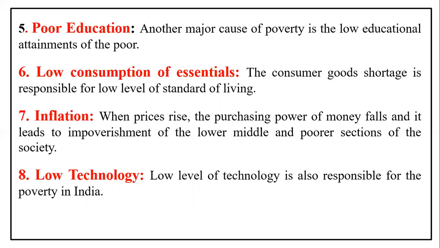Here there is a wide disparity in the consumption levels of the top rich and the bottom poor. The top rich people have the capacity to purchase whatever they want, and what about the poor section people? They are not in a position to consume the commodities. So try to remember the low level of consumption of essentials.